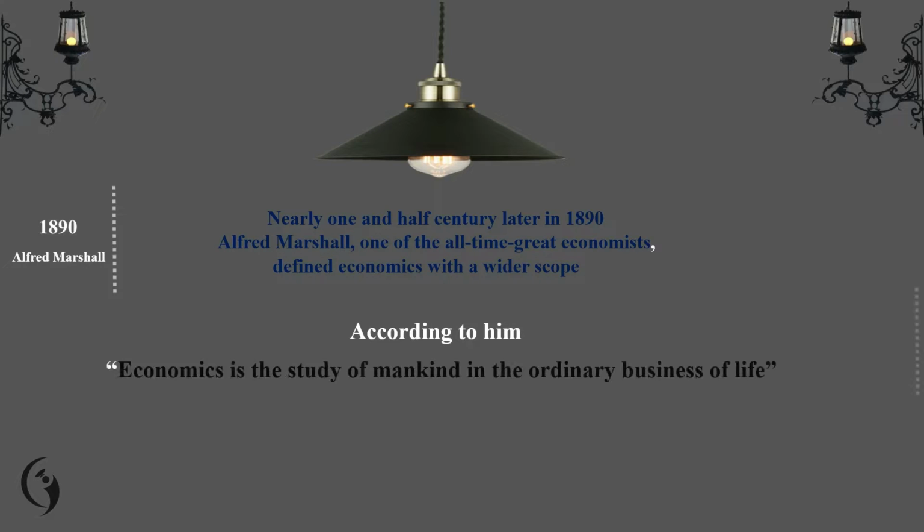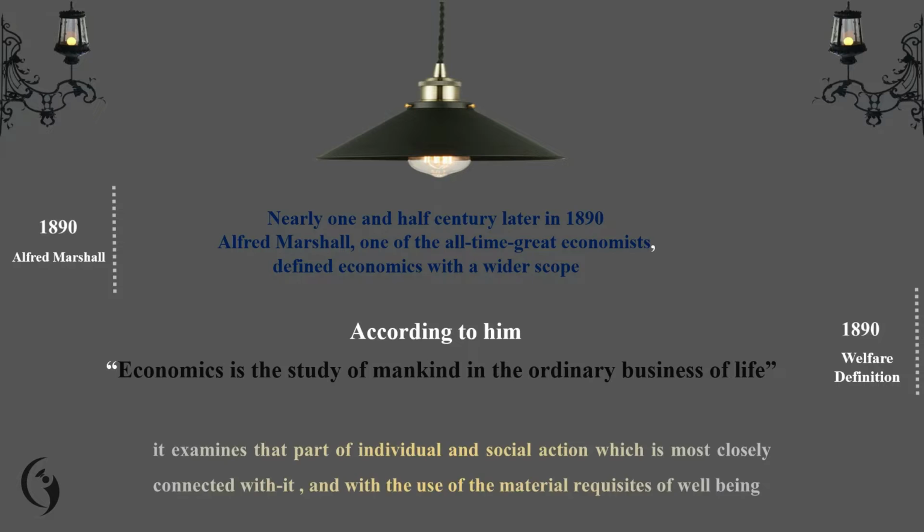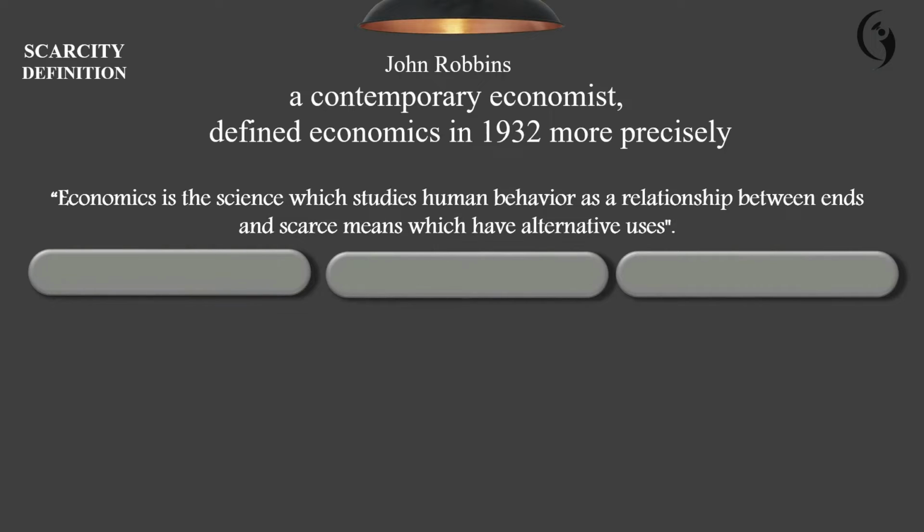It's called the welfare definition. The ordinary business of life means examining the part of individual and social action which is most closely connected with the use of material requisites of well-being. The other definition is by Lionel Robbins, a contemporary economist, who defined economics in 1932 more precisely. According to him, economics is the science which studies human behavior as a relationship between ends and scarce means which have alternative uses.